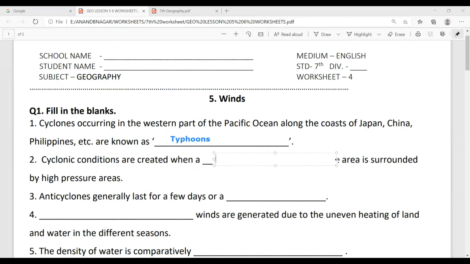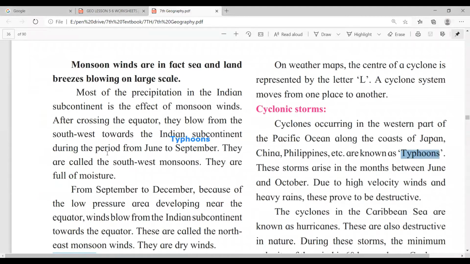Then next question. Second, fill in the blanks. Cyclonic conditions are created when a dash pressure area is surrounded by high pressure area. Okay, so it is also given on page number 27, under the cyclones topic. See here.